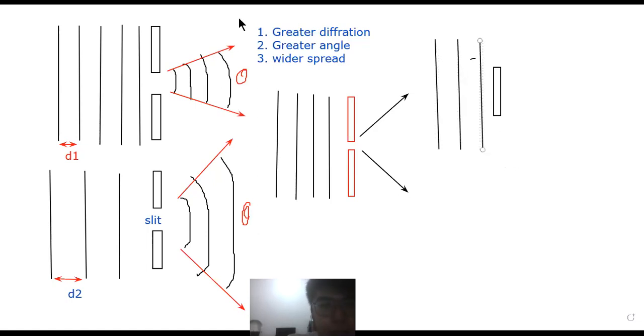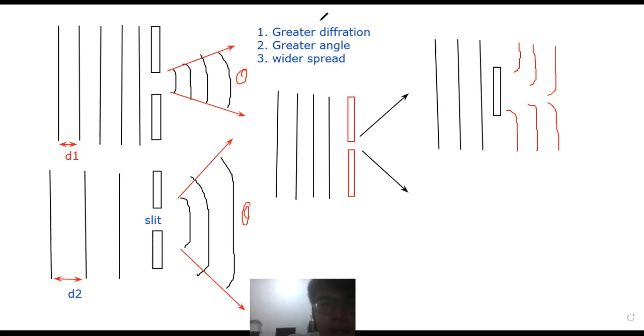Now, one thing you have to be careful about. You don't draw like this. This is a common mistake made by students. You don't draw like this because this one is for an opening, not for the obstacle. For the obstacle, it looks like this. It's straight and then curves at the end. Straight, curve at the end. Straight, curve at the end. And it closes in like this.